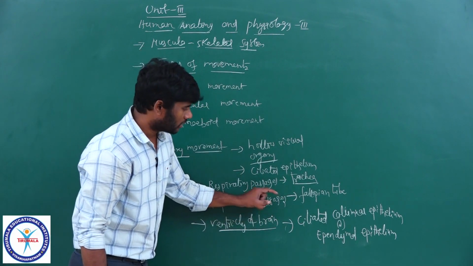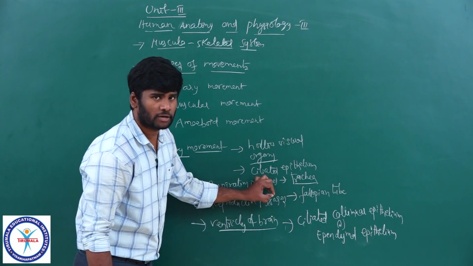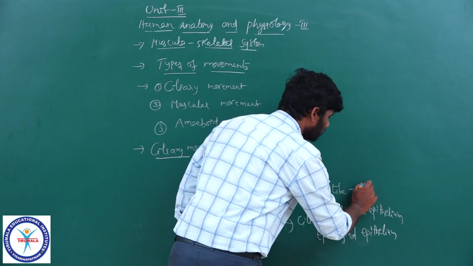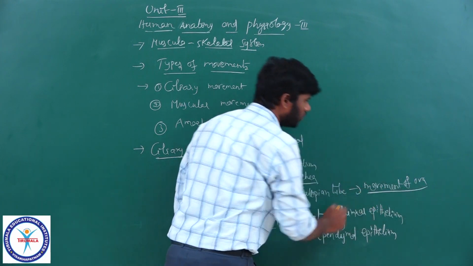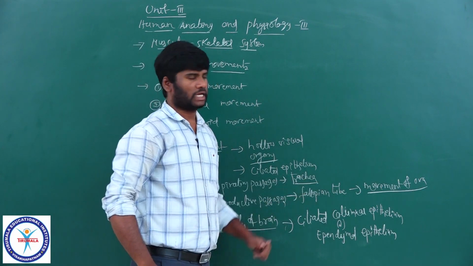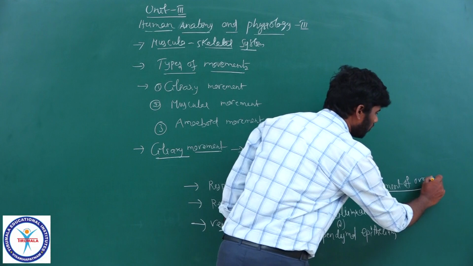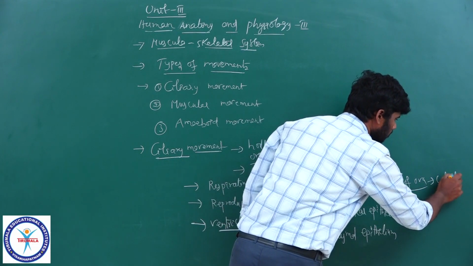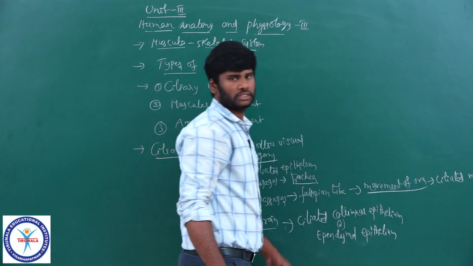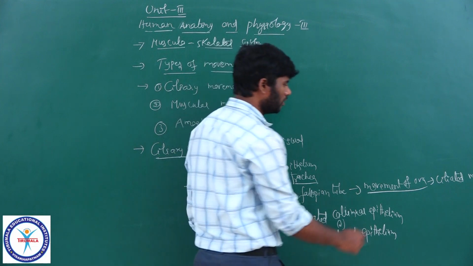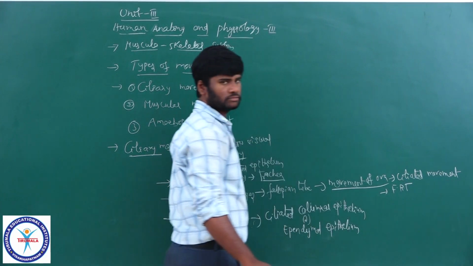Reproductive passages, you know, the movement of ova through the female reproductive tract is a ciliated movement. Movement of ova through female reproductive tract. The movement of ova through female reproductive tract is a kind of ciliated movement.